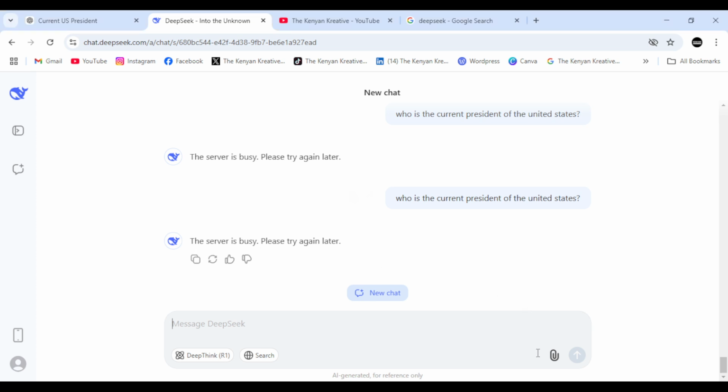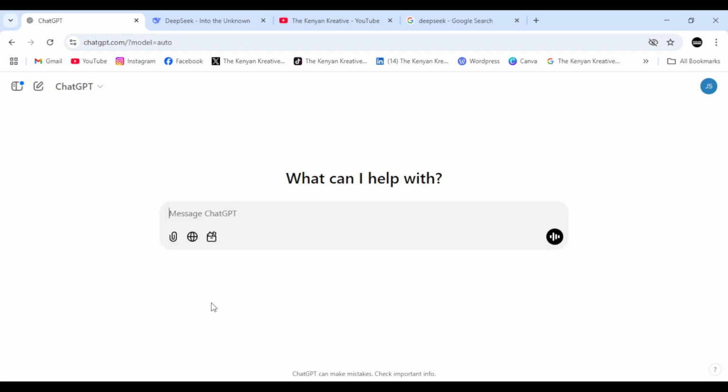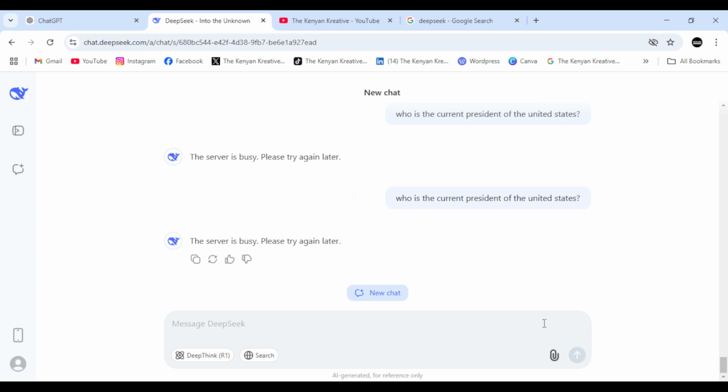All right. So I think with that, we have already seen some major differences between ChatGPT and DeepSeek. Important to note is that you can also attach a file, right? So you can see here, you can attach a file, and the AI model will analyze it. But in this video, I'll not be able to do that because I've not organized any file that we can analyze. DeepSeek also has the same capability, you can see here. But in this case, you can only upload a document or an image, maximum 50 only.